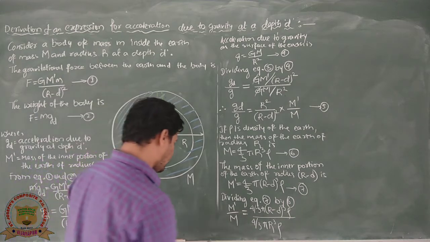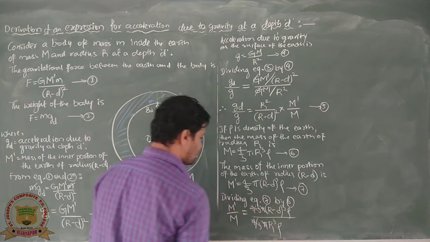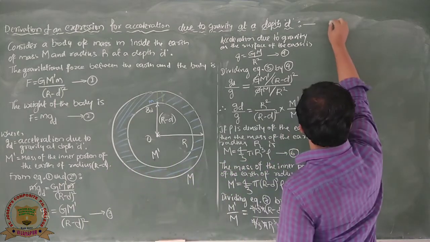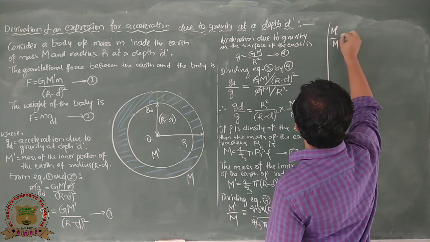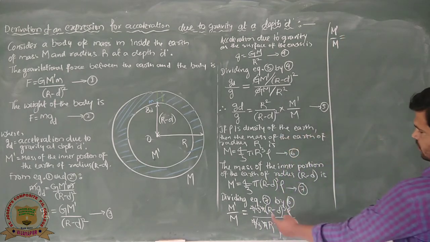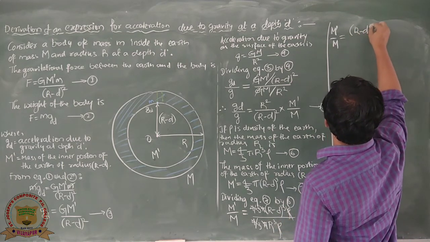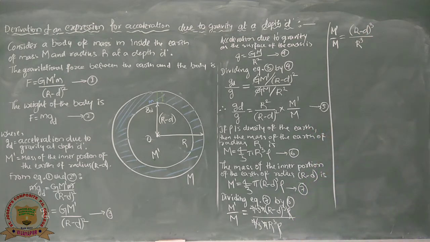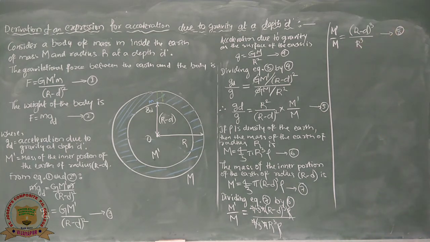Okay, so here this 4 by 3 is going to cancel, pi and pi also cancel, and rho and rho also cancel here. Then M dash by M is now equal to, the only remaining terms are (R minus d) whole cube divided by R cube, and we call it equation number 8.